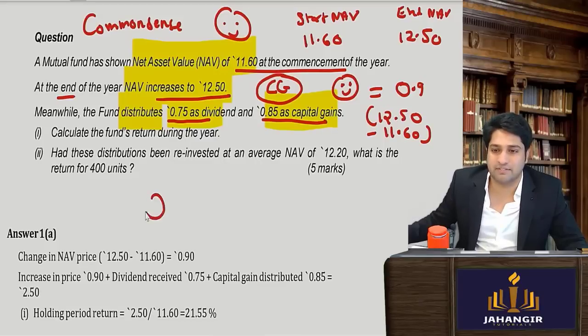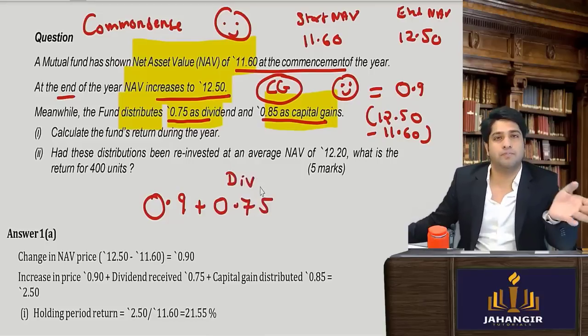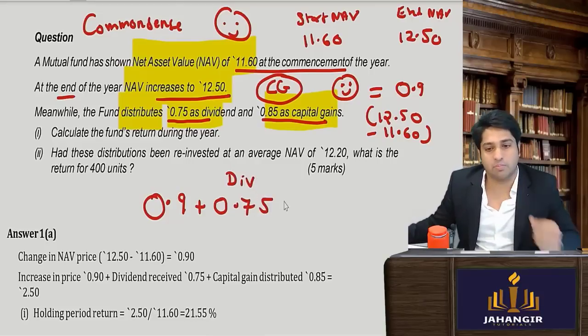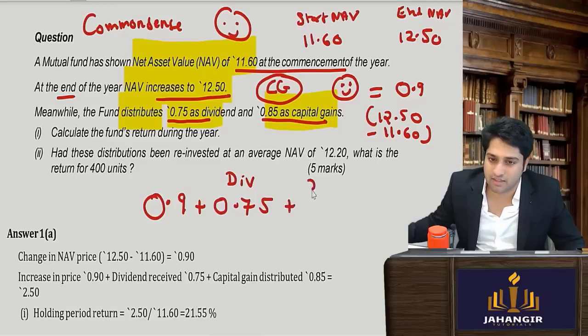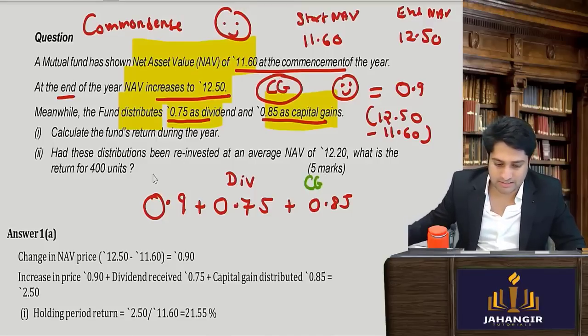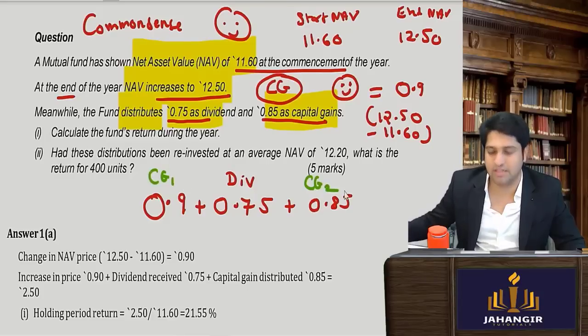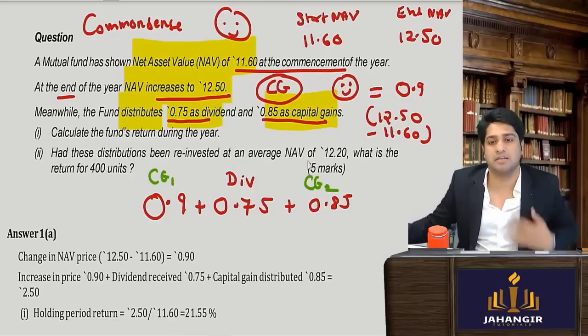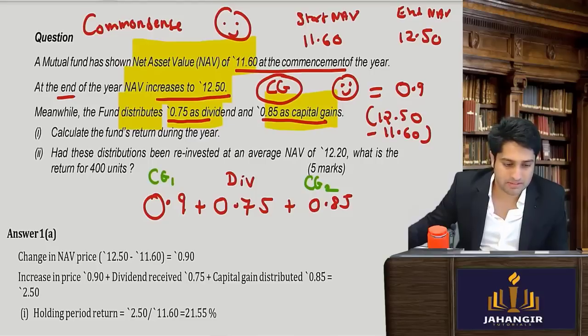Obviously, the investors will say we got capital appreciation of 0.9, plus the mutual fund has given me a dividend, and further they have distributed 0.85 as capital gains. Should the investors be extremely happy with this mutual fund? Let's say this is capital gains 1, this is capital gains 2. Double maza. So obviously this is a very good mutual fund.